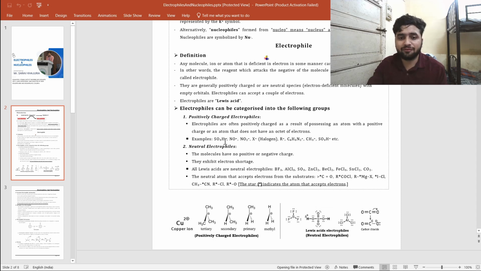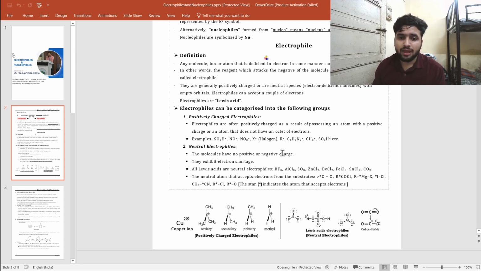They have given examples like SO3H positive and NO positive. Have you ever seen this SO3H? Yes, you can see it if you did sulfonation in your 10th or 11th. This electrophile SO3H positive is formed by the autoprotonation of H2SO4. When two H2SO4 combine, it forms SO3H positive. We will see it later when we go towards the reactions, but you might have seen this.